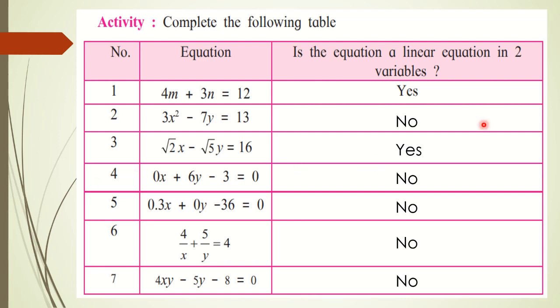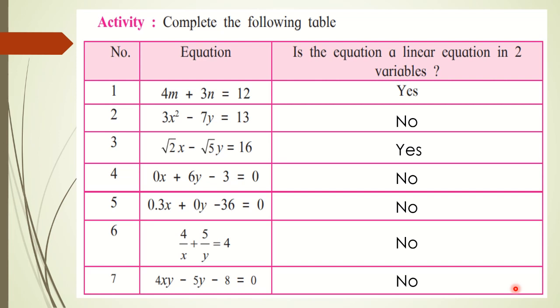Okay, so all of you please complete this activity. You can see the answers there and how to compare, that we have seen. For that you have to keep in mind the general form of the equation, that is ax plus by is equal to c, or ax plus by plus c is equal to 0.